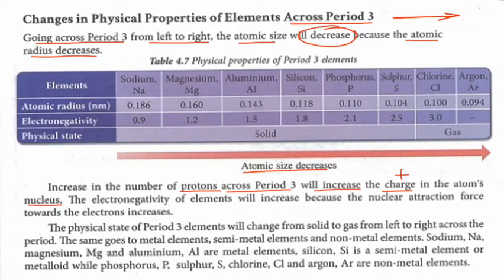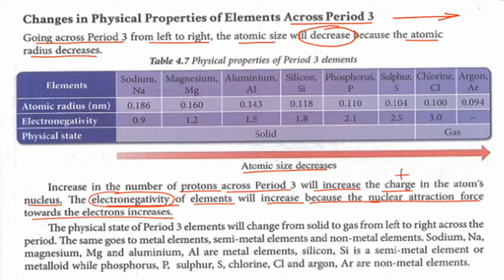So the electronegativity of element will increase because the nuclear attraction force towards the electron increases. Electronegativity di sini bermaksud the tendency to receive electron. Okay, increase.